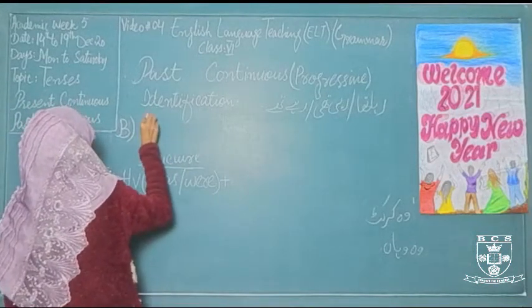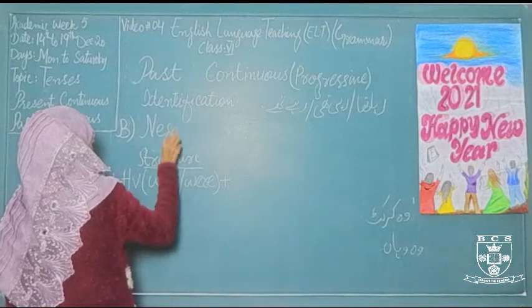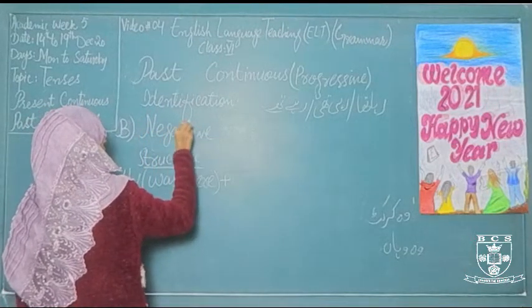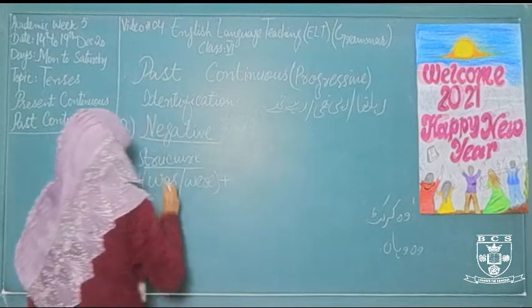Now let's discuss the negative structure.